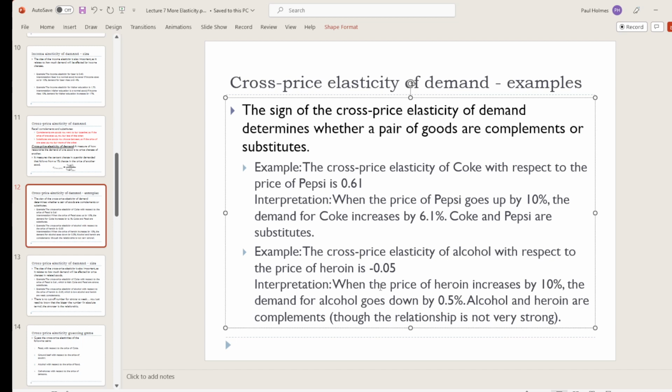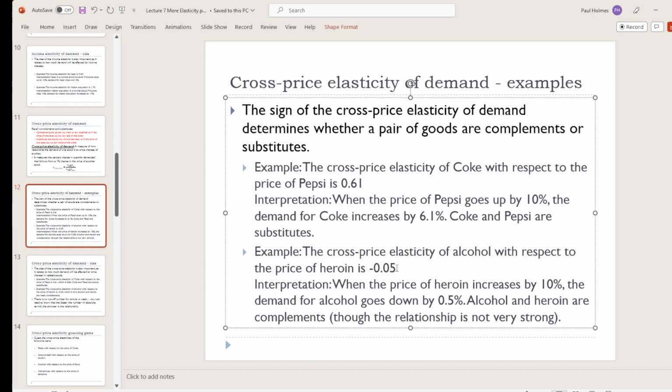So now we've seen, one, there's not a real strong relationship between alcohol and heroin, which probably you shouldn't be that surprised by. Have you been strongly affected by the price of heroin changing in the past? Me neither. So it's maybe not surprising that it's a very small cross-price elasticity.